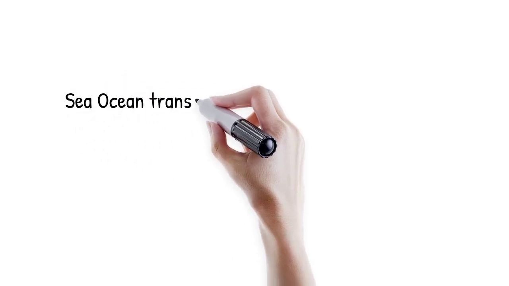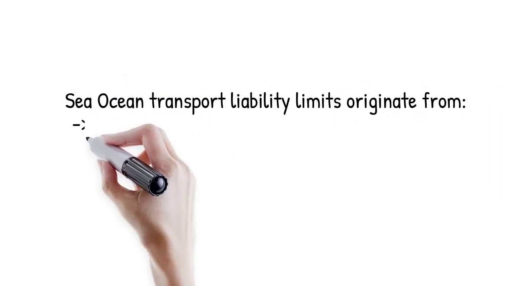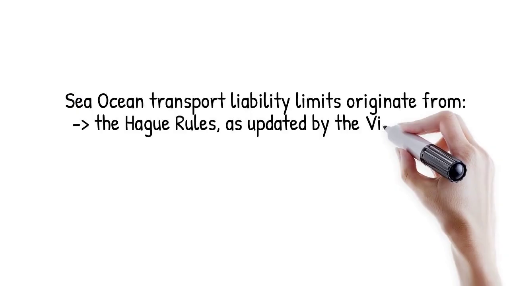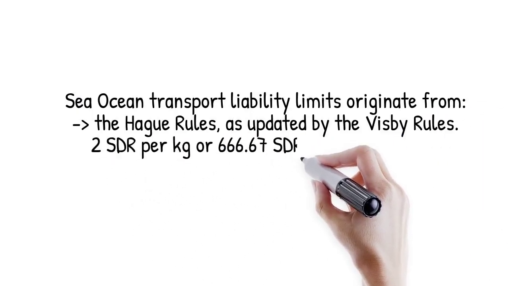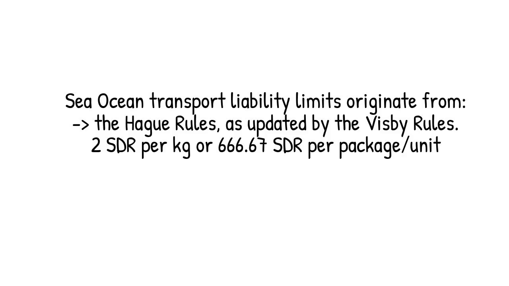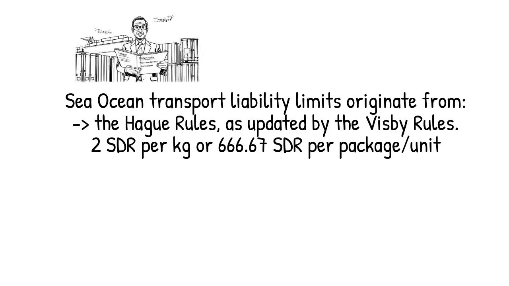For sea-ocean transport, liability limits originate from the Hague Rules as updated by the Visby Rules. The compensation ceiling under the current SDR protocol is either 2 SDR per kilogram or 666.67 SDR per package unit, whichever is higher.